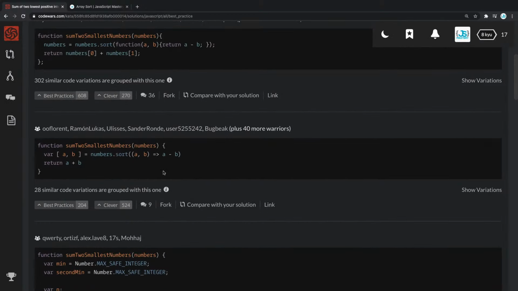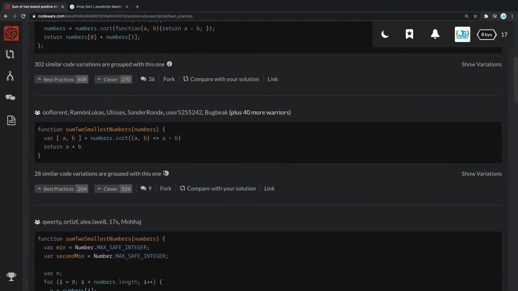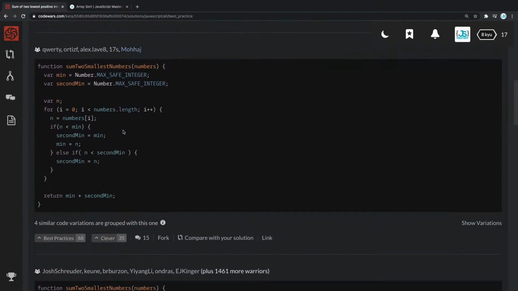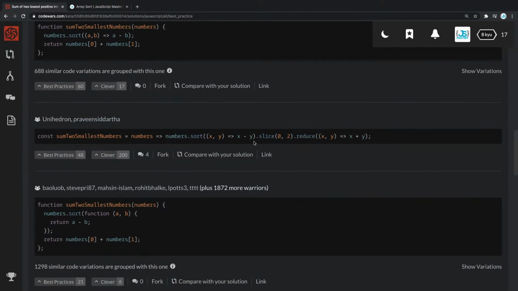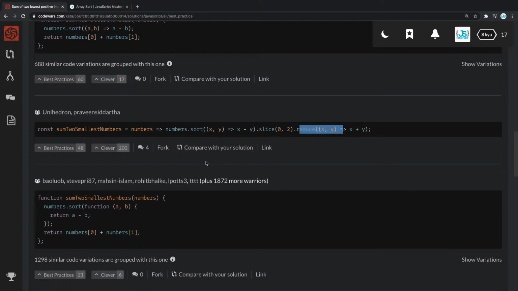And somebody said, surprised that nobody used min1 and min2 approach. Yeah, somebody did. A virus, great. You just noticed it. So yeah, that's cool. A lot of different solutions, a lot of different things. This guy sorted them, sliced them, reduced them, but it also works.